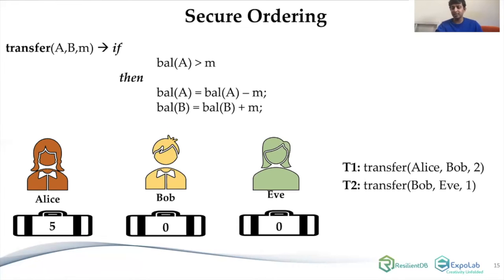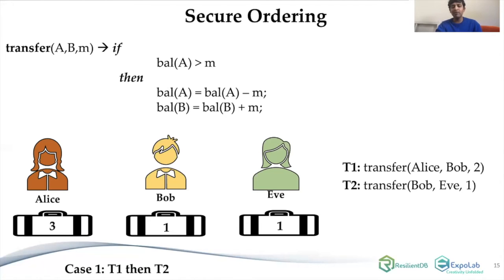We'll have two transactions, T1 and T2, where T1 takes $2 from Alice's account and puts it in Bob's account. T2 takes $1 from Bob's account and puts it into Eve's account. What we are trying to show is that the order in which these transactions are executed can give benefit to some players. For example, if I do T1 first and then T2, then after T1, Alice's balance changes to 3 and Bob gets $2 in his account. Then when I run T2, Bob will have $1 and Eve will have $1.